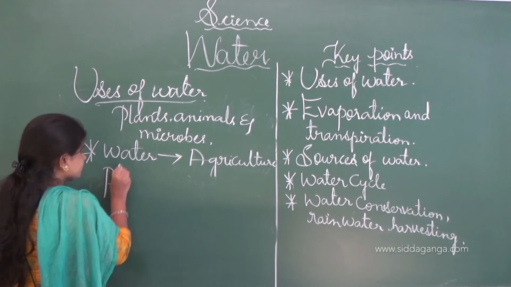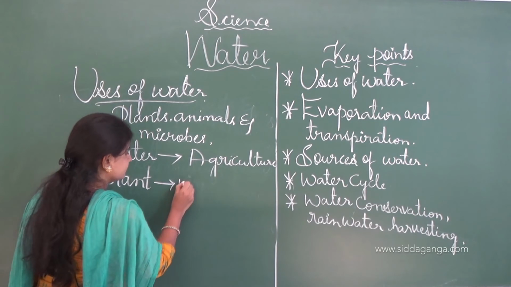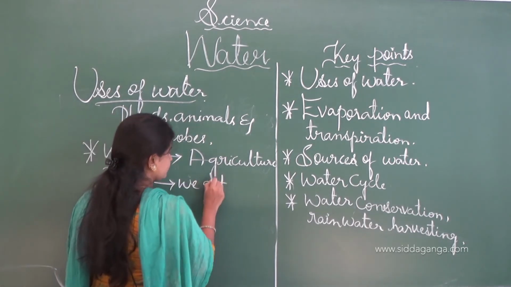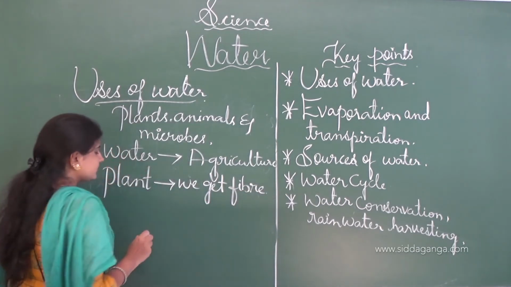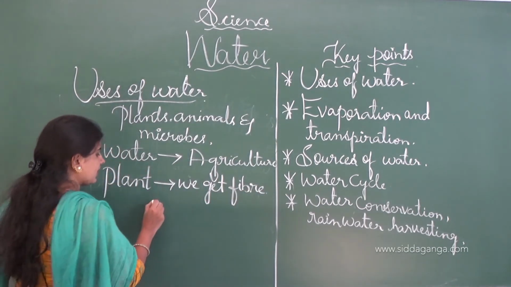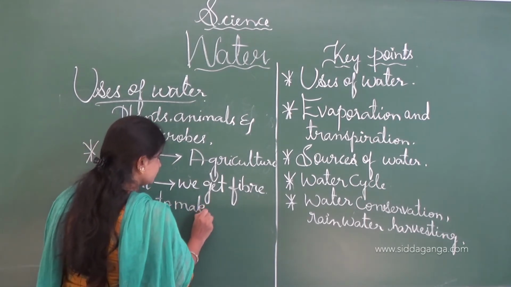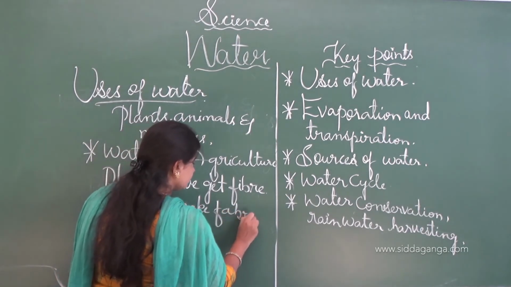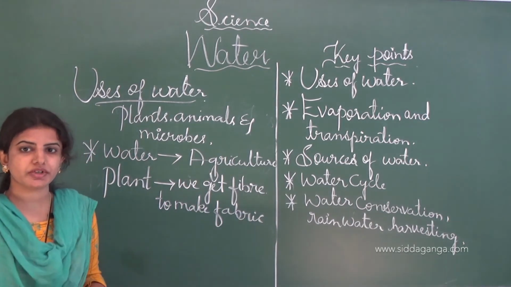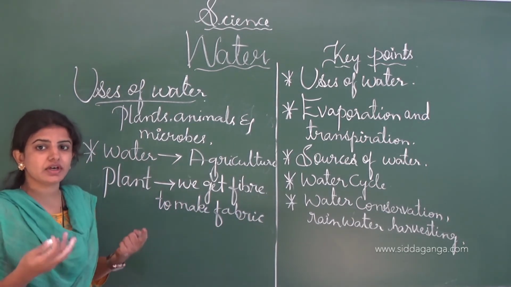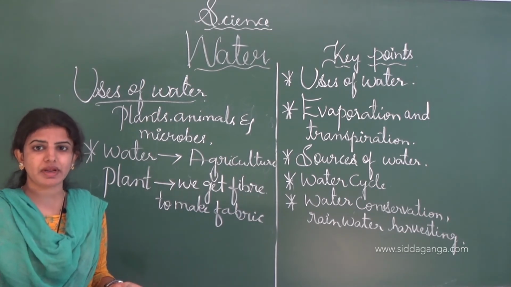As I told you in the 3rd chapter, fiber to fabric, we learnt how the plants are grown and what the conditions are to grow a plant like cotton.